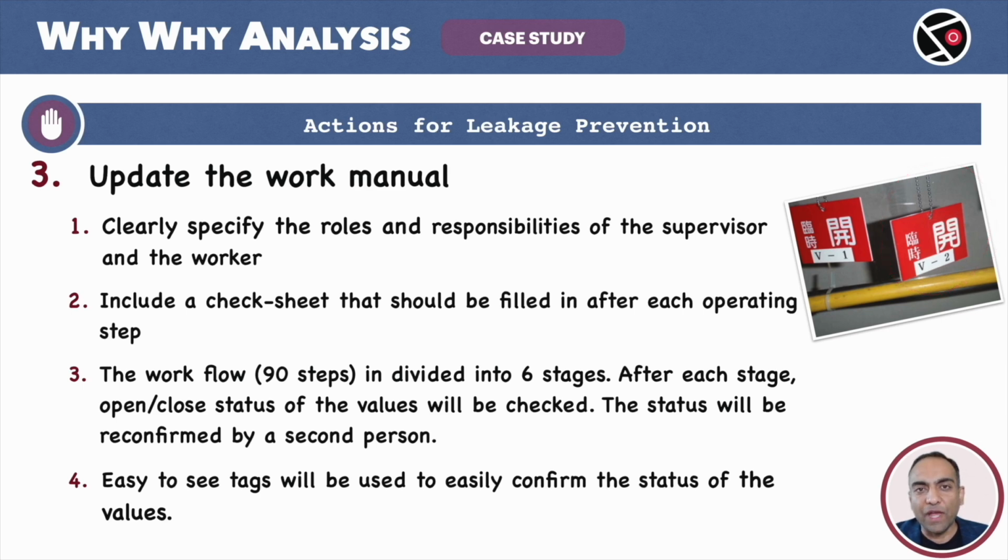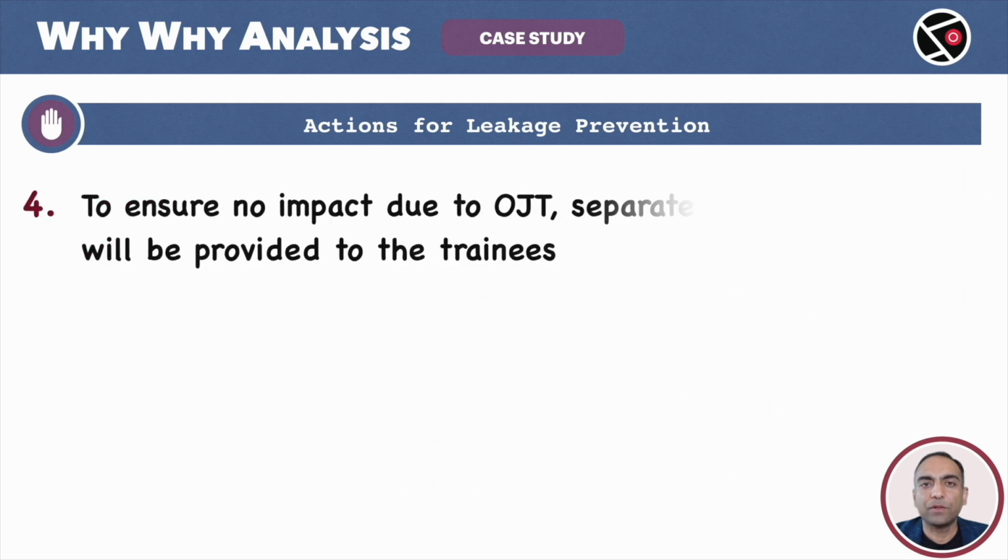Moving further, we have OJT, on-job training. Actually, there were 3 people on the site: a worker, a supervisor, and a trainee. The trainee was on OJT, on-job training. There was only one work manual, and this was handed over to the trainee for his reference. The worker and the supervisor did not refer to the work manual at all.